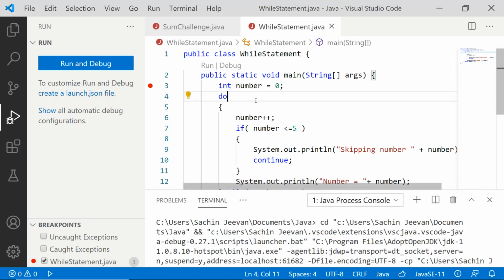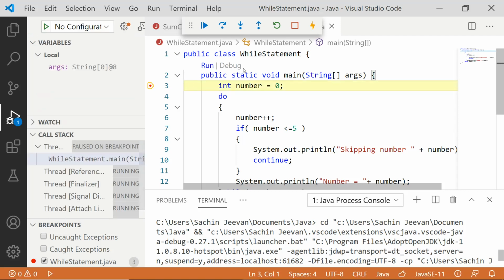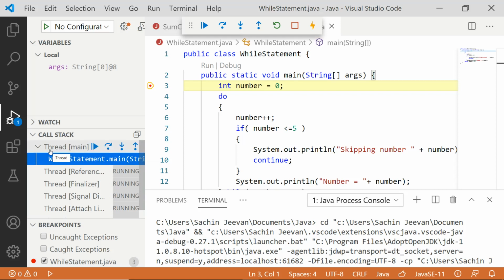Let me save it and debug it. What will happen when the execution starts: automatically the main method will be invoked. Whenever a method is invoked, a room will be created. So the main method inside the class has been invoked, and for that particular method a room, an activation record, has been created with the help of the thread. We'll speak about this thread later.